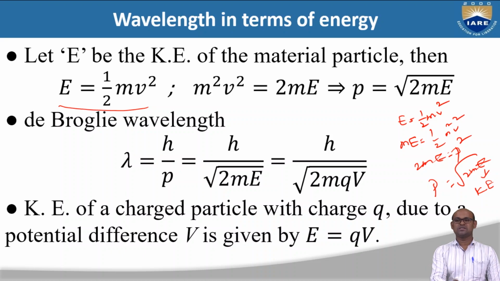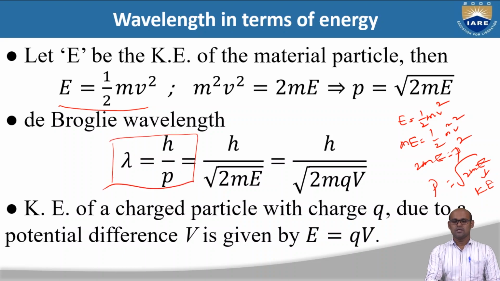So I am going to replace this momentum p in the de Broglie relation. The de Broglie relation is lambda is equal to h by p, where p is momentum. Now for this particle having kinetic energy E, I have momentum in terms of kinetic energy, that is, square root of 2mE is the momentum. So lambda is equal to h by square root of 2mE, where E is the kinetic energy.